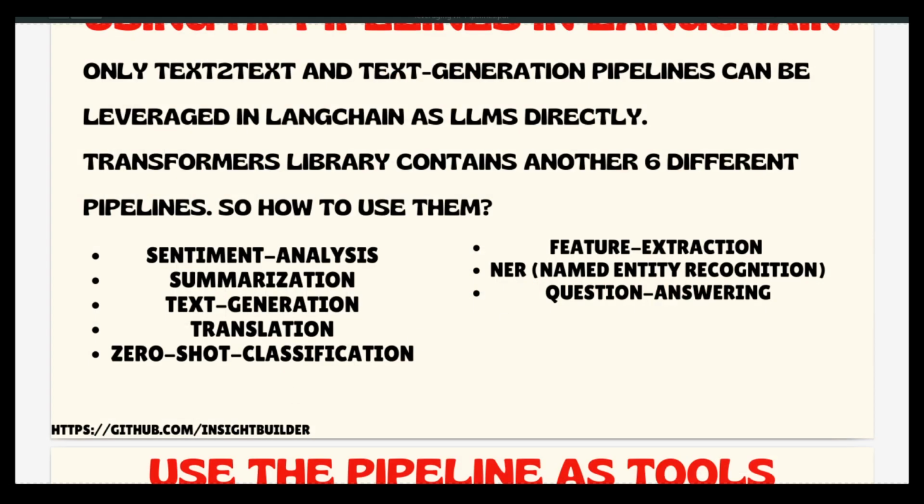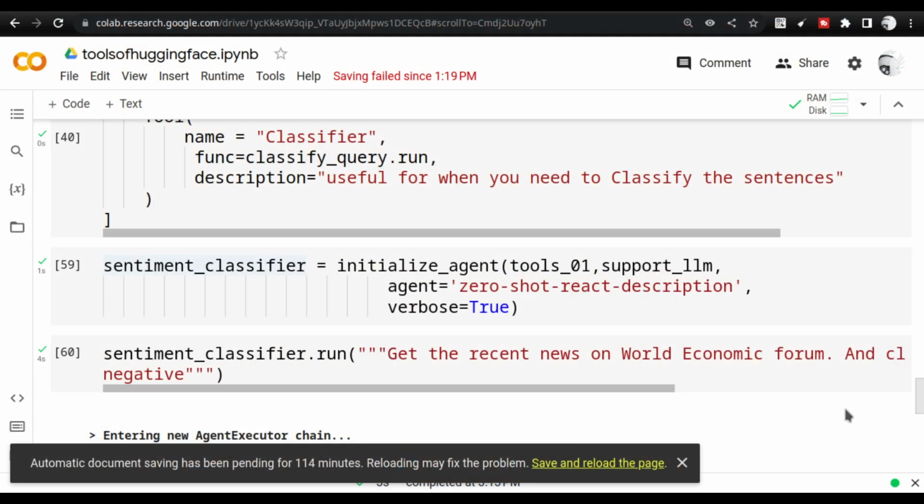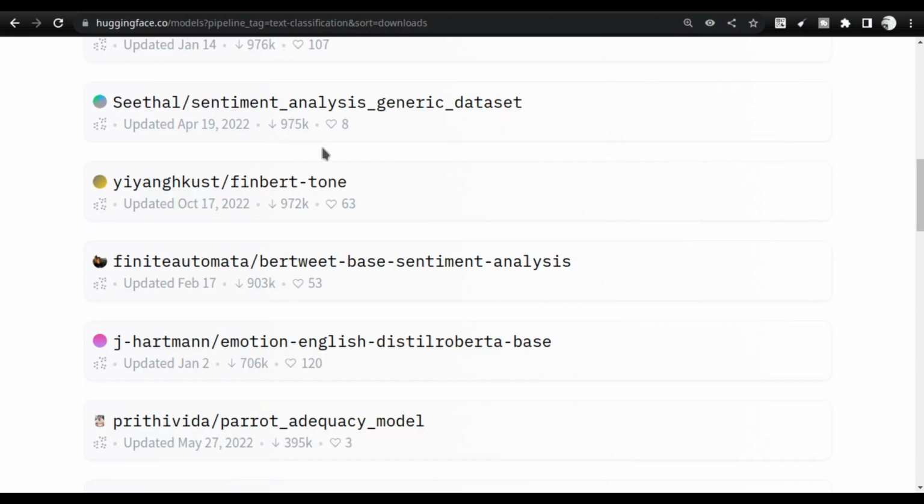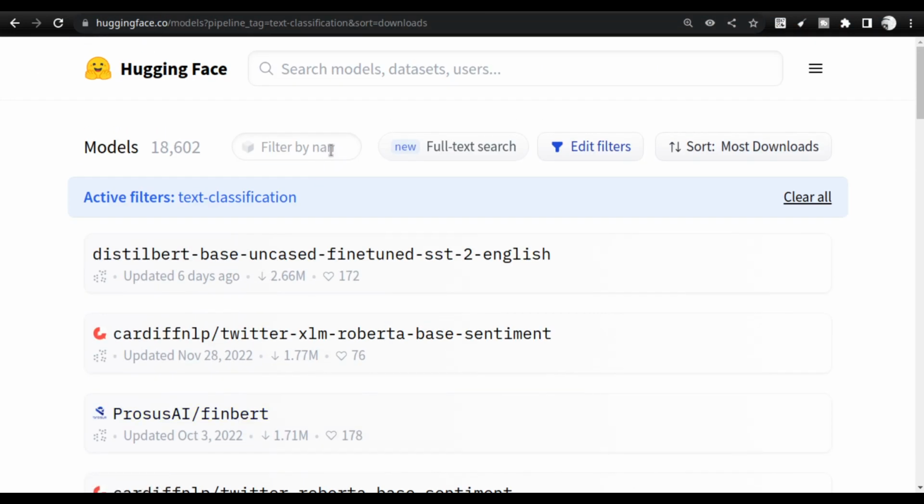So now you understand how to use all this. You can start thinking about how to use feature extraction, how to use summarization. All of these models are already available to you in the Hugging Face Hub. You just have to go to the Hugging Face Hub and look at the models. Now you can think about how to use them inside the LangChain library, start creating your own tools, and start exploring. This is one of the fertile grounds right now.